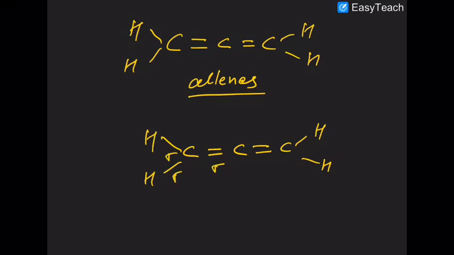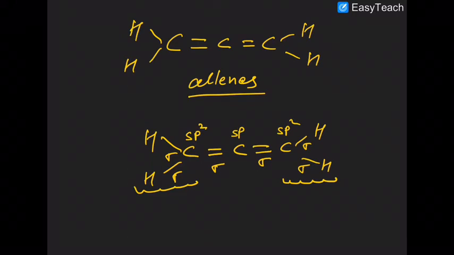1, 2, 3. So this is sp2. This is 1, 2. So it is sp. 1, 2, 3. That is also sp2. Remember that this part and this part of the molecule are in perpendicular planes to each other.